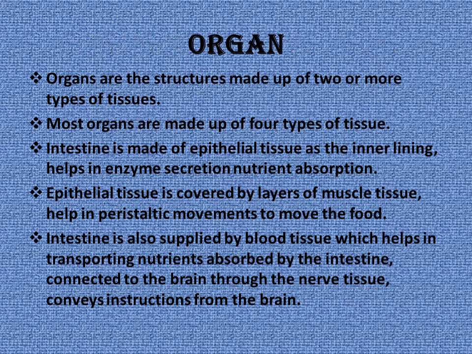Organ. Made up of two or more types of tissue. Most organs are made up of four types of tissue. For example, the intestine is made up of epithelial tissue as the inner lining, which is helpful for enzyme secretion and nutrient absorption. Above the epithelial tissue there is muscle tissue, which causes peristaltic movement.